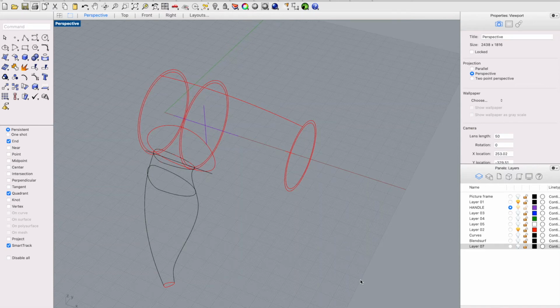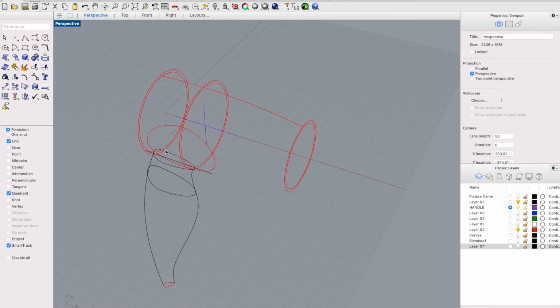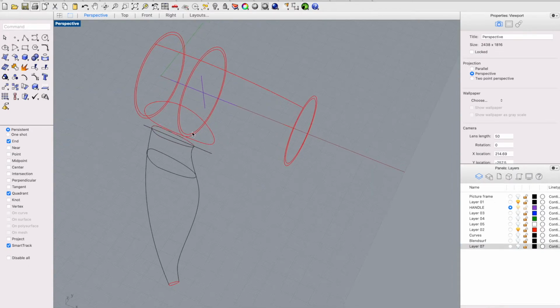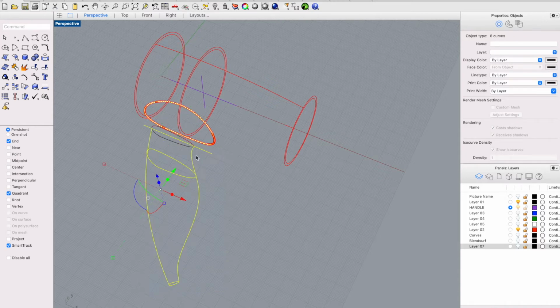In the first video, it was stopped after the sweep and after creating these circles in this line with interpolate curve. So I'm going to redo it again to reach these curves, the handle, and the connection between the handle and the body. Okay, so let's do it. I will hide everything and redo it again now.